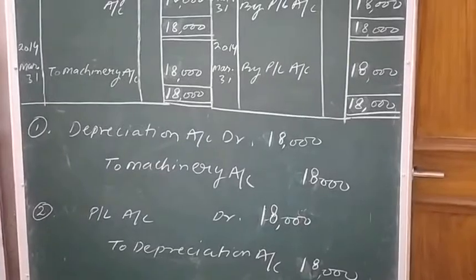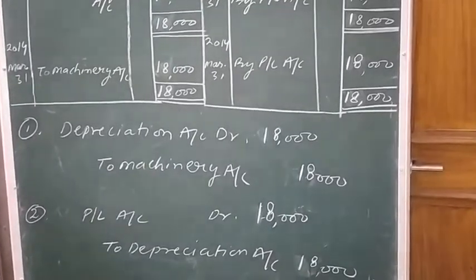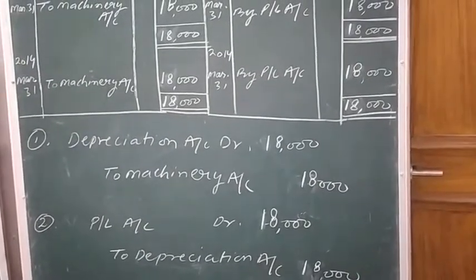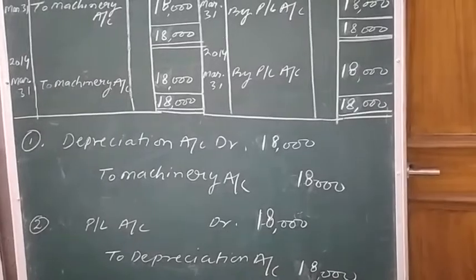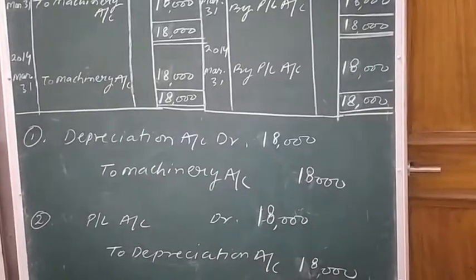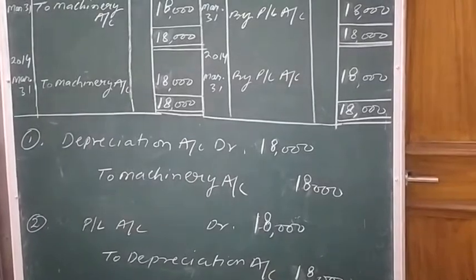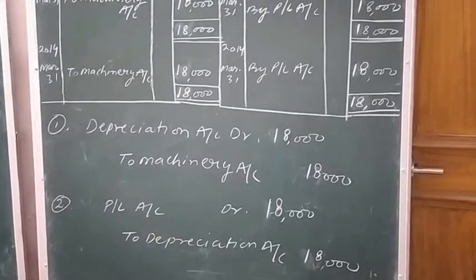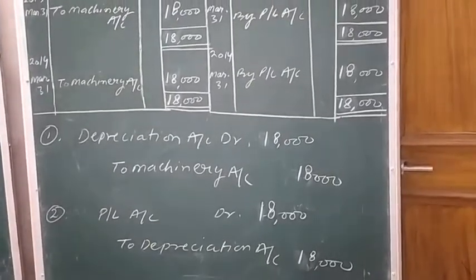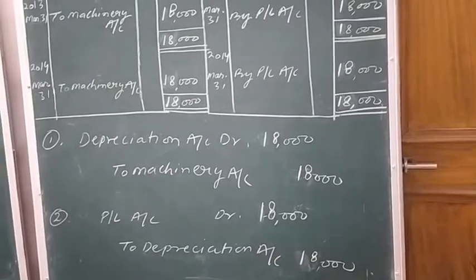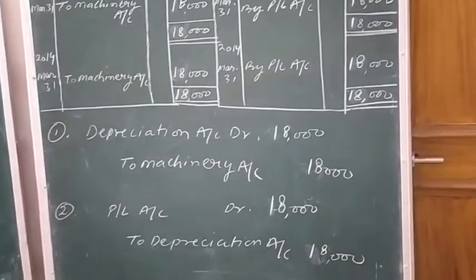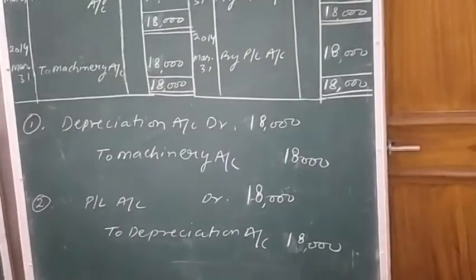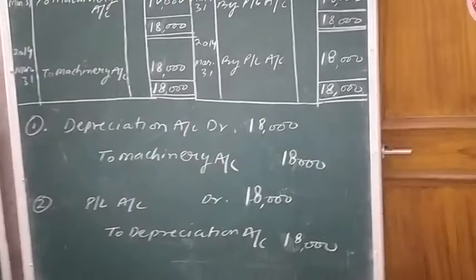Now at the end of the year, this depreciation amount, that is the loss amount, will be written off against the PL account. So PL, that is profit, will decrease. PL is indicating the profit and loss account. Because of writing off this depreciation amount from the profit of the concerned year, the profit is decreasing. Whenever profit decreases it is shown on the debit side, and depreciation, that is loss, is written off, so it is also decreasing. Loss, whenever it decreases, is shown on the credit side as per the rules of debit and credit.